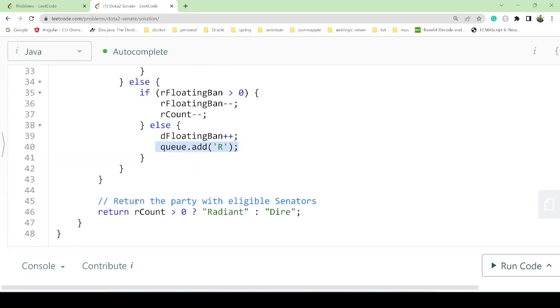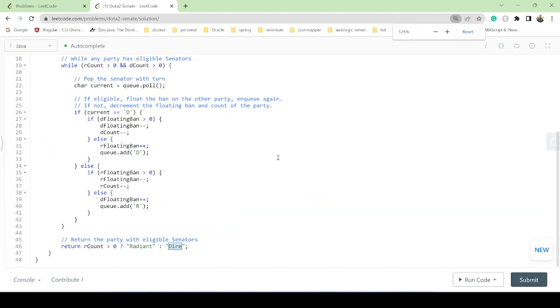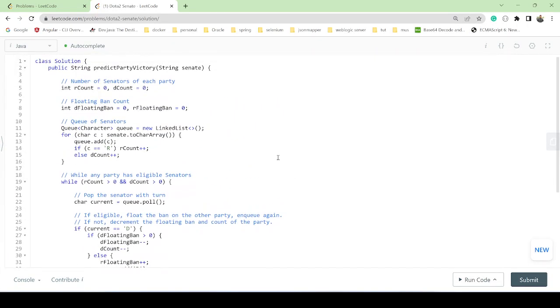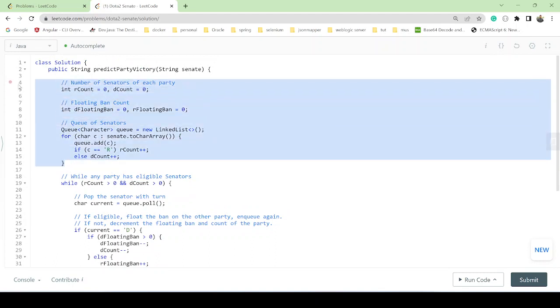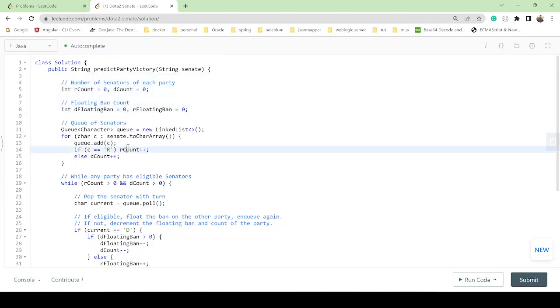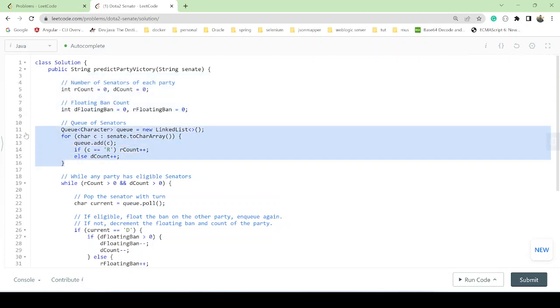And finally, in the simple way, we will check if R count is greater than 0, it is Radiant, or else Dire, okay? So let's zoom out and do a little hands-on to understand this one. First of all, we will create the count variables, create a queue and add onto the queue. We'll increment R count and D count based on the given character in the senate, right?